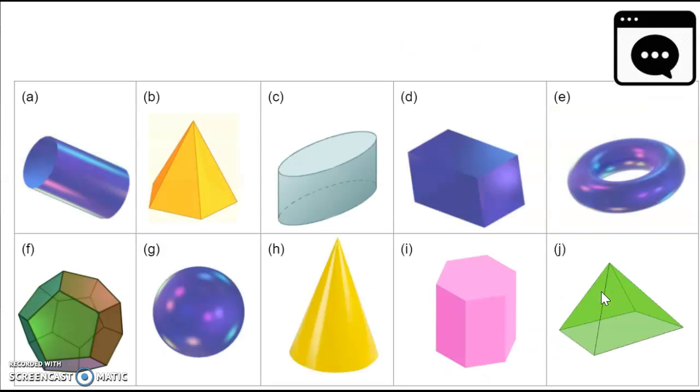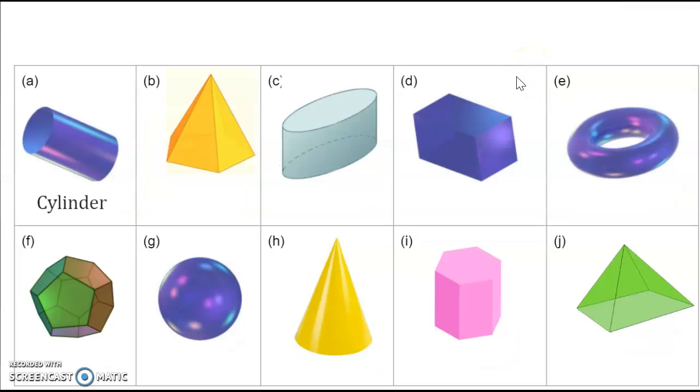All right, so let's get into 3D shapes. Okay, so of all these 3-dimensional shapes there, tell me if you can name any of the solids. Okay, tell me in private chat any of the solid names that you recognize. And you can tell me A is this, or C is this, or H is this, or whatever else. Okay?